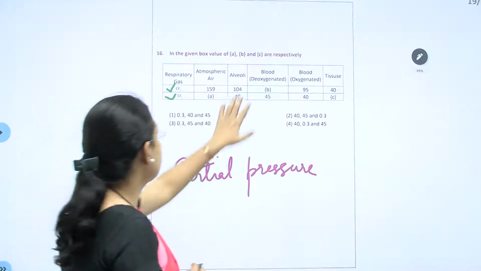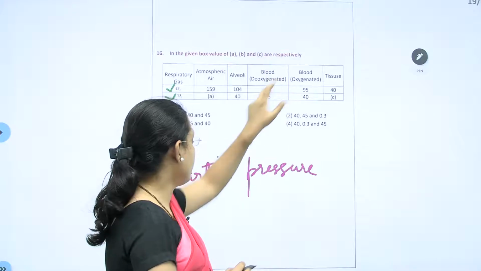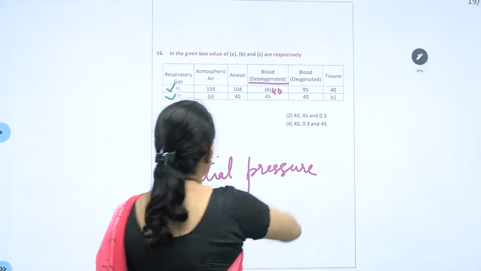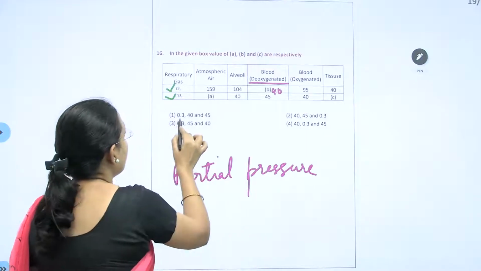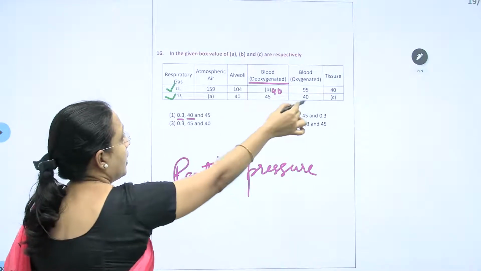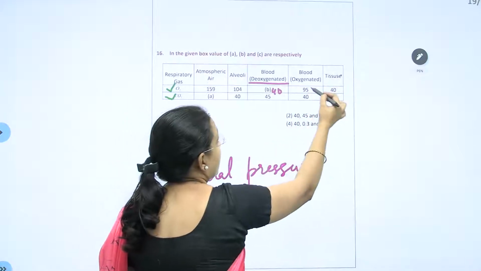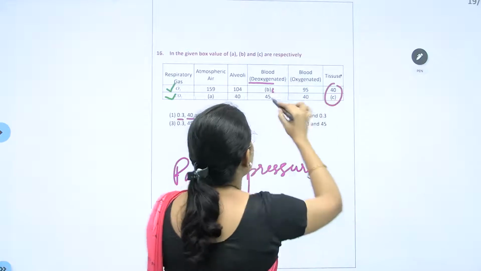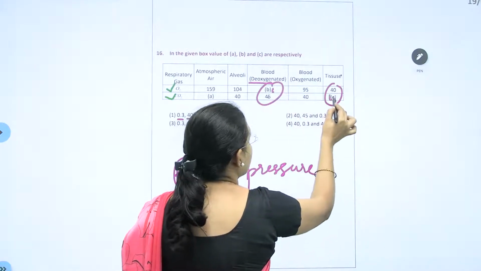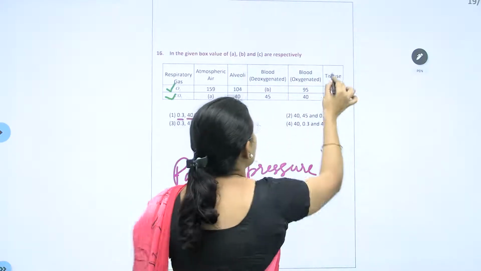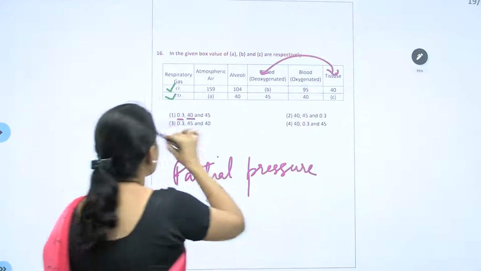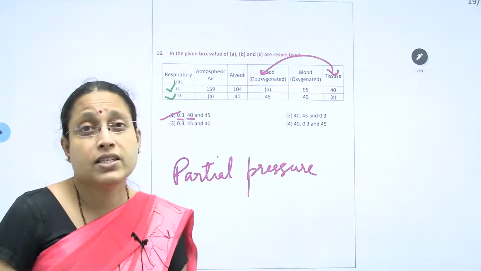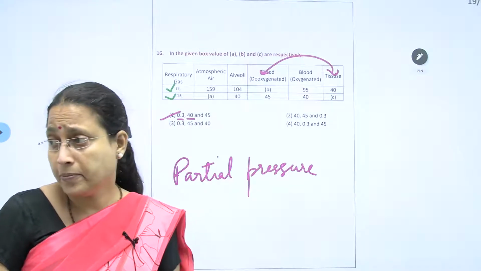Now, alveoli is there. This is correct. Now, blood, deoxygenated blood. Oxygen will be 40 here. So therefore 0.3 and 40. And here in the tissue, the contents will be similar to the deoxygenated blood, so this 45 comes here. So these two are similar. So the correct answer is the first one. Understand?